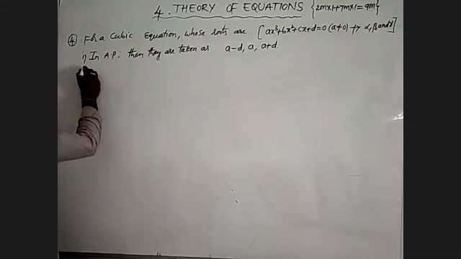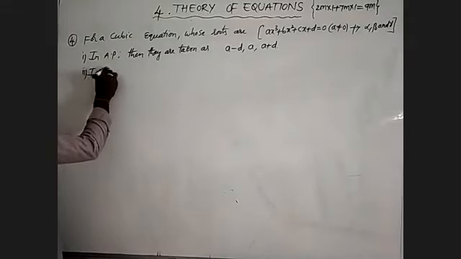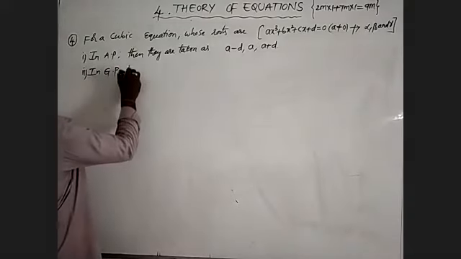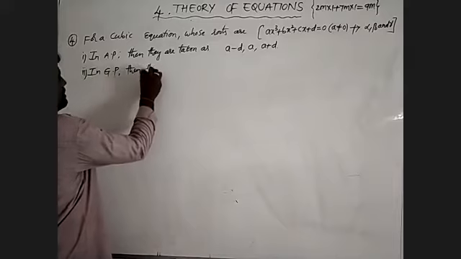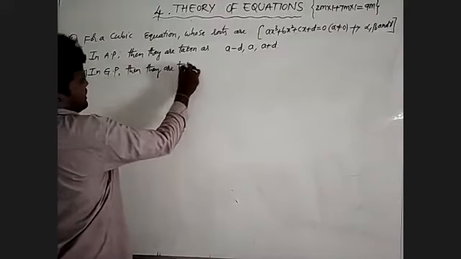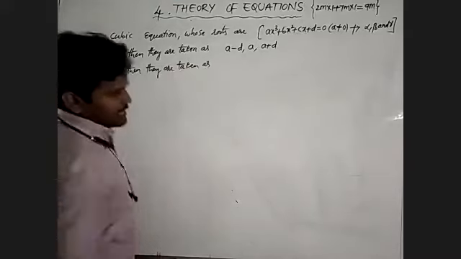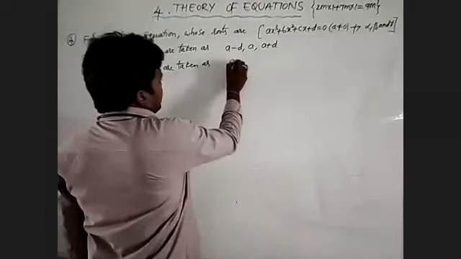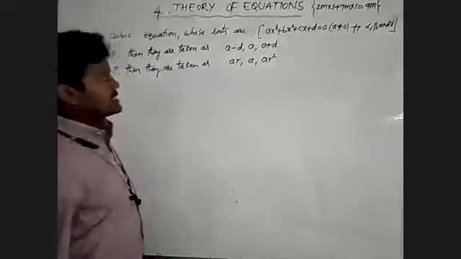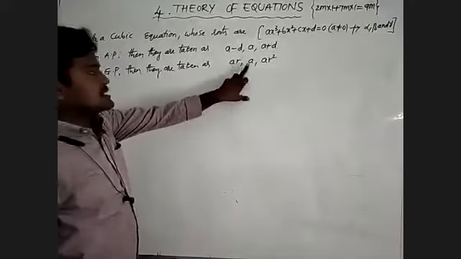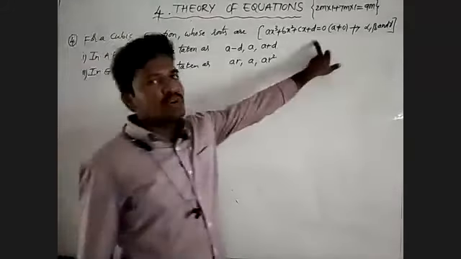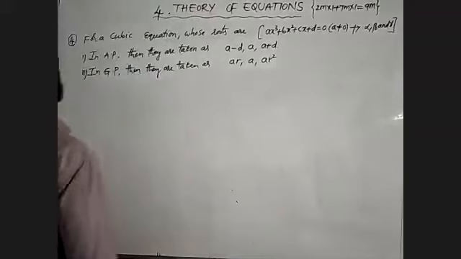Now I will take the second one, in GP, geometric progression. Then they are taken as a by r comma a comma ar. This is the first term, this is the second term, this is the third term of a GP in this cubic polynomial.